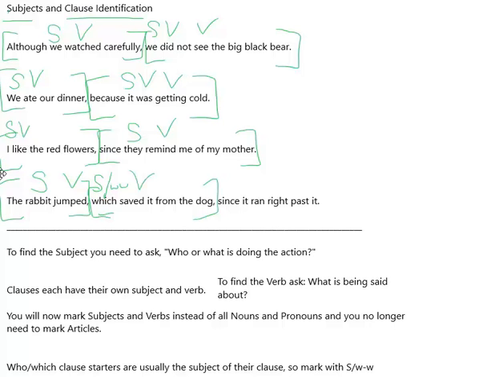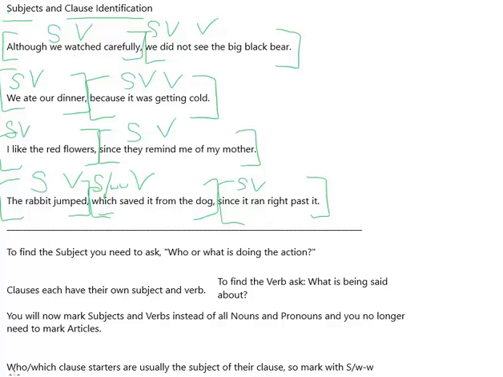Verb. Now we have since it ran right past it. Is that another clause? Well, let's ask. What ran right past it? It. Oh, there's another subject. What is being said about it? It ran. So we have another clause. We have three clauses in this sentence because each part has a subject and a verb.